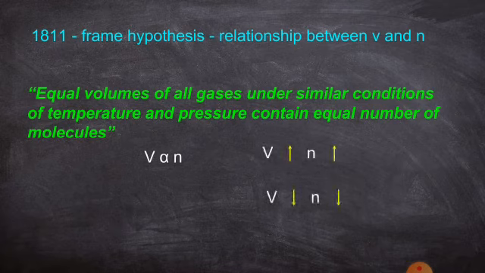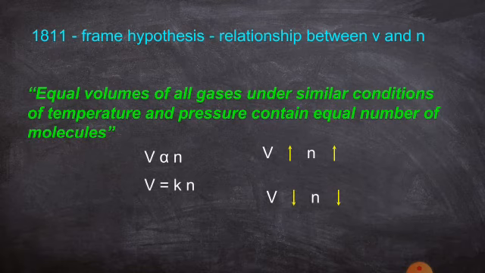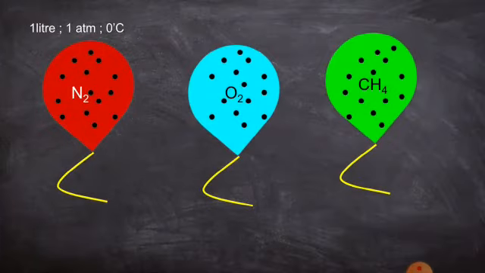Volume increases and number of molecules increases, and vice versa. To remove the proportionality, we insert a proportionality constant, k. Volume is equal to the proportionality constant k times the number of molecules.